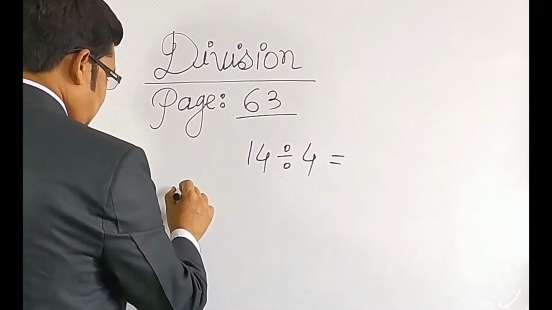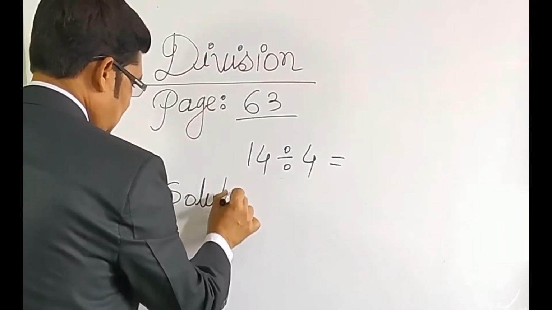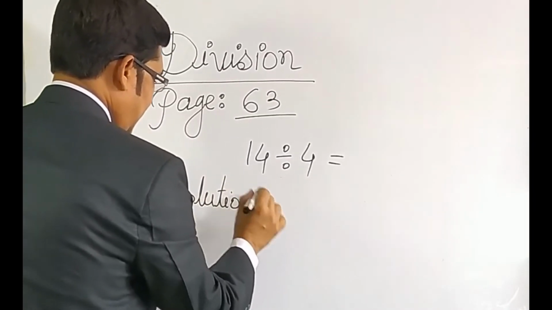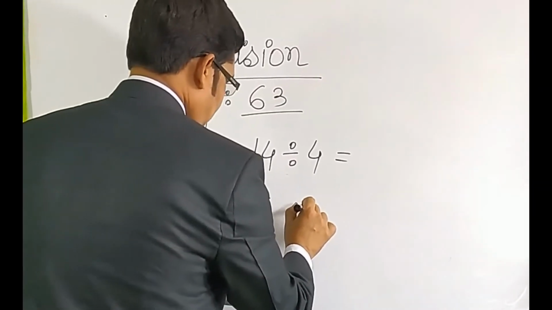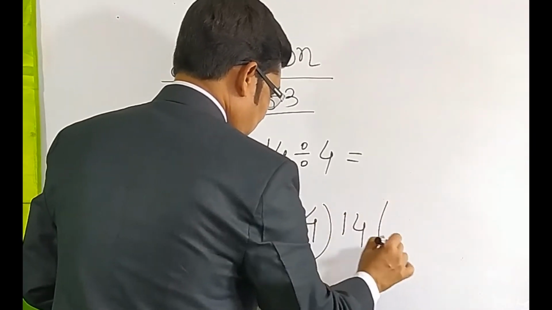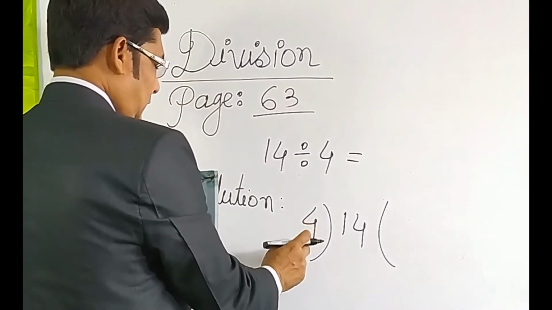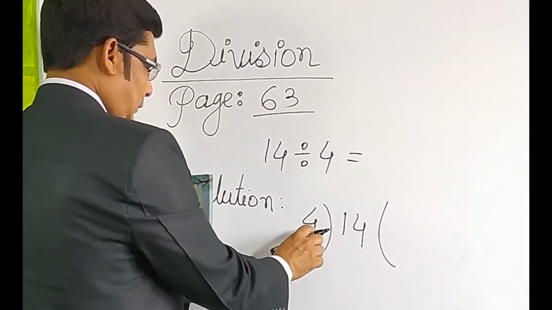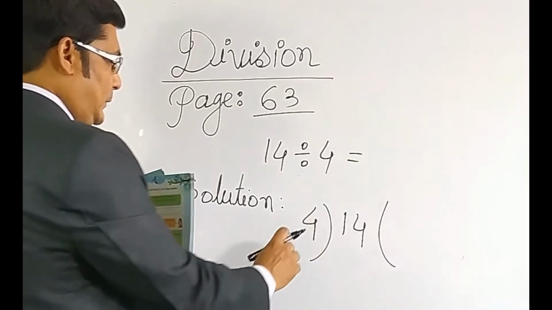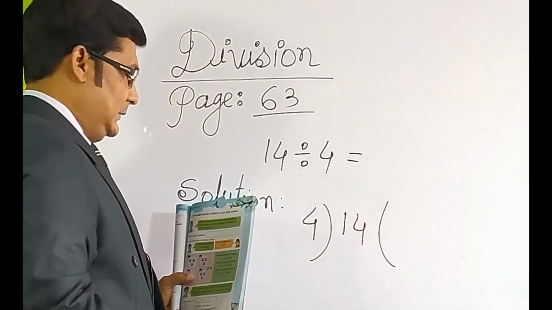So the solution: 14 divided by 4. How many times can you count? 4 1 is 4, 4 2 is 8, 4 3 is 12, 4 4 is 16, but 16 is over 14.